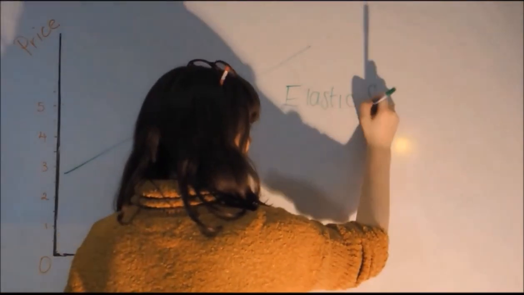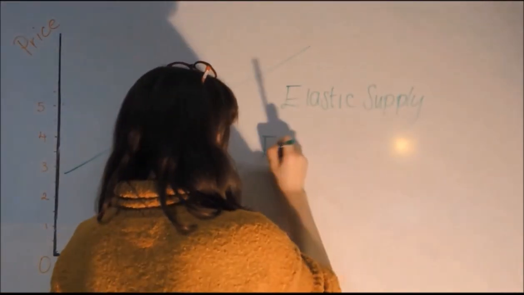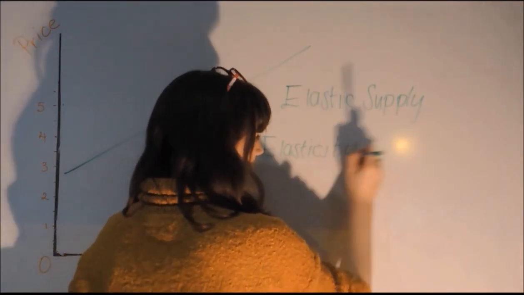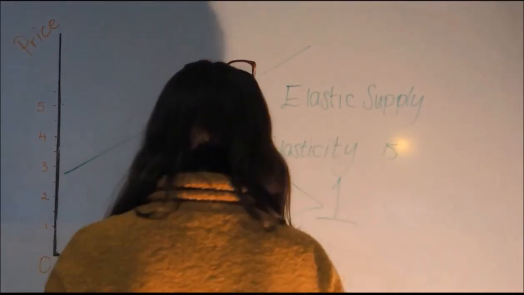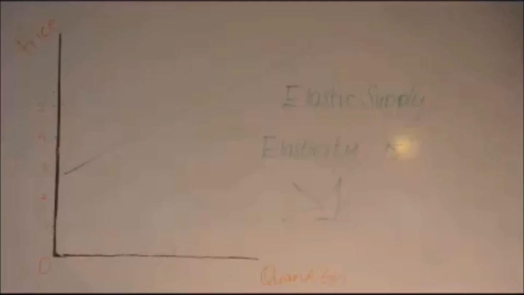Example 4. An elastic supply. Elasticity is greater than 1. An increase in price leads to an even higher increase in quantity supplied. Example, a 22% increase in price leads to a 67% increase in quantity supplied.